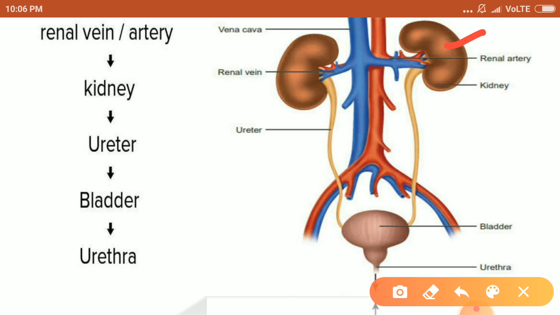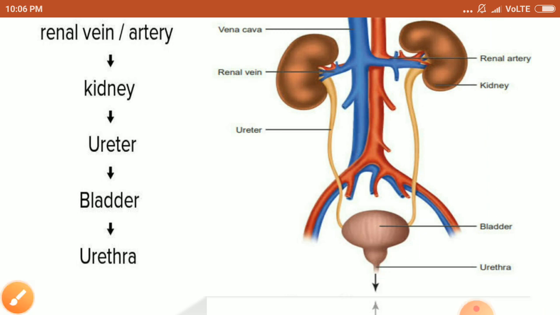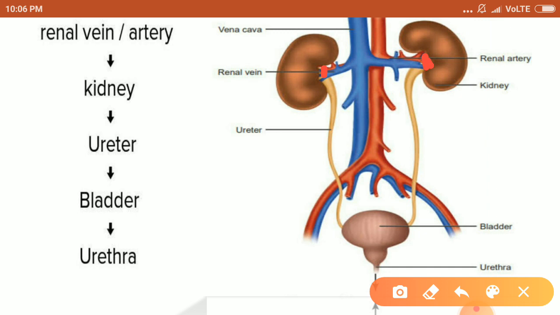The left kidney, this is the left side and this is the right side. So the left kidney is slightly larger and placed slightly above the right kidney. Towards the center of the inner concave surface of the kidney, there is a notch called hilum. Through this hilum, the ureter, blood vessels, and nerves all enter the kidney. Inside the kidney, there are two zones. I will discuss further about the kidney. First, I am going to explain about this excretory system.